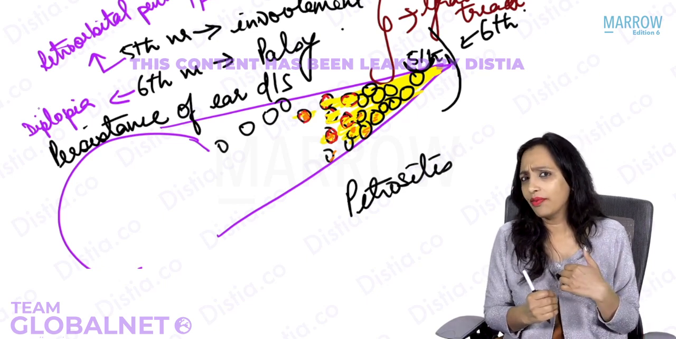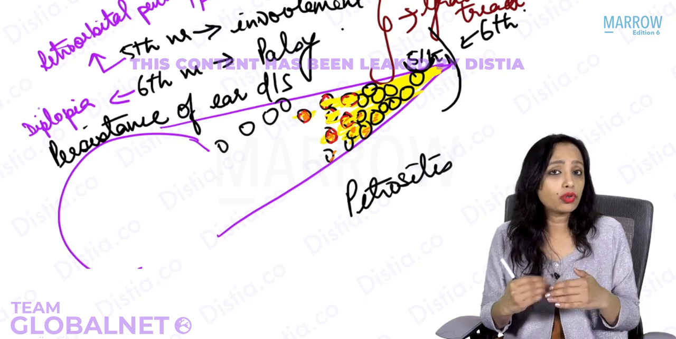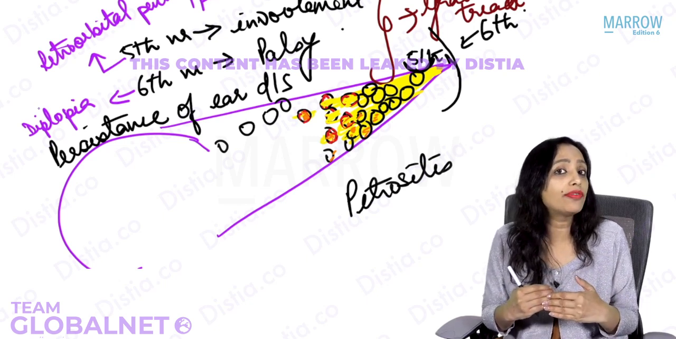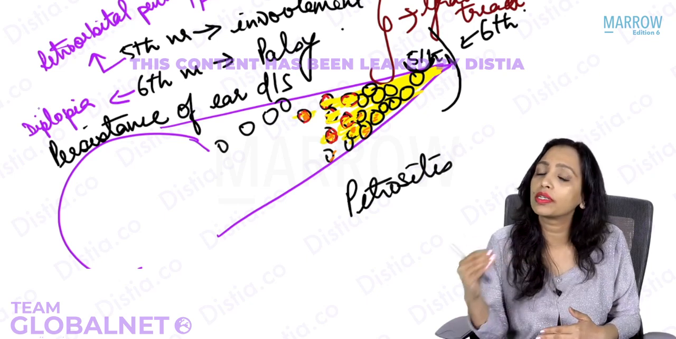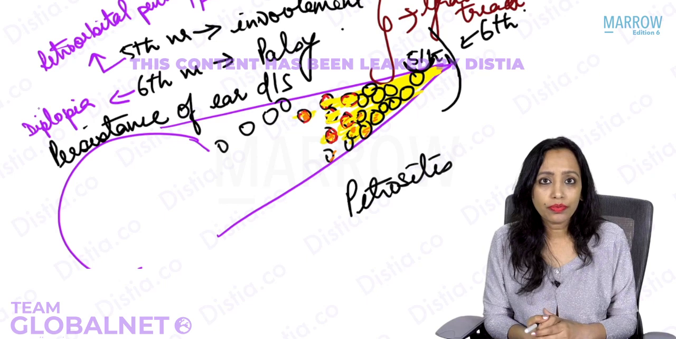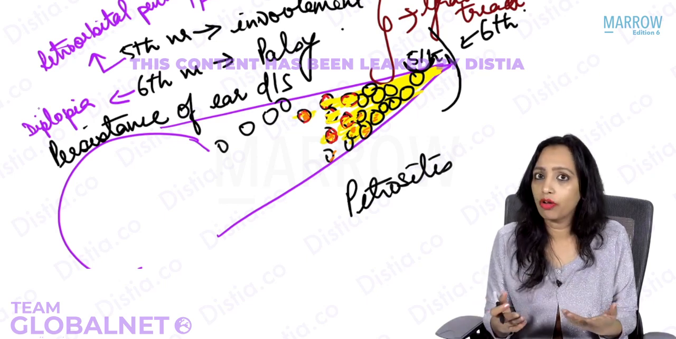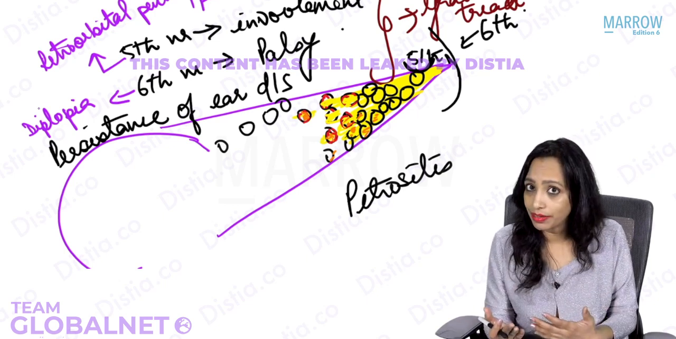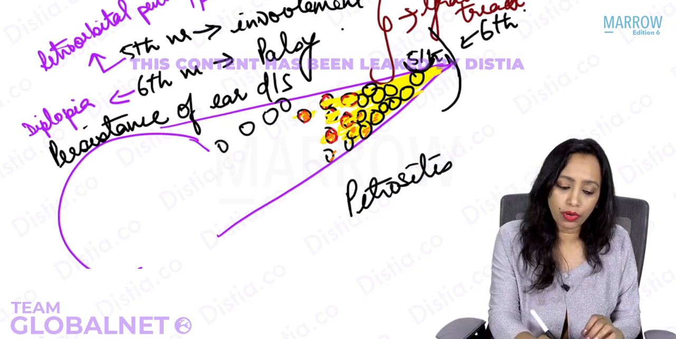Or if I say, a question was asked in your exam, in Gradenigo's triad, which of the following is true? And one of the choices was, there is involvement of fifth and sixth nerve. Will that be true? Palsy means involvement, yes, but involvement does not mean palsy. Yes. So this is petrositis.